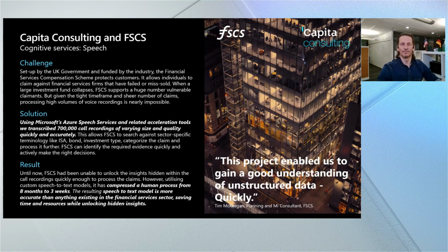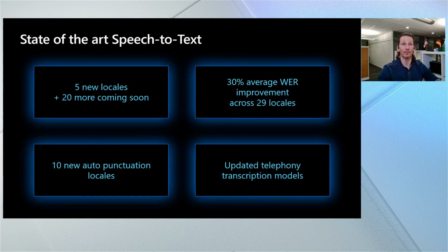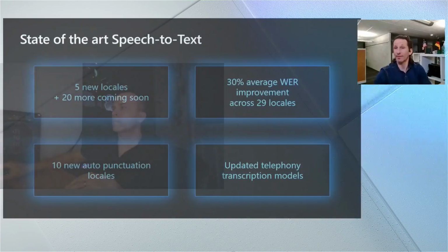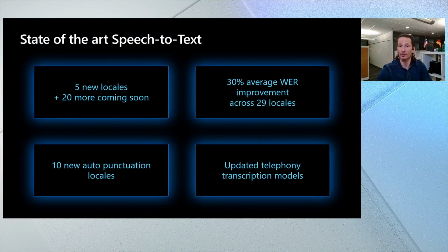I also know that the team's been working on a lot of other capabilities, so what are some other things that we're announcing new at this time? Yeah, we've got a few other updates that we've made to speech to text, for example. On that side, we are making great progress in expanding our language coverage. We've added 5 new locales for over 40 locales total now, with 20 more coming very soon.